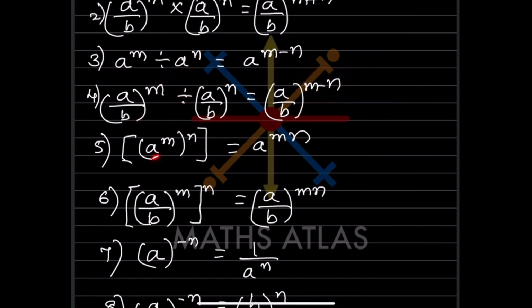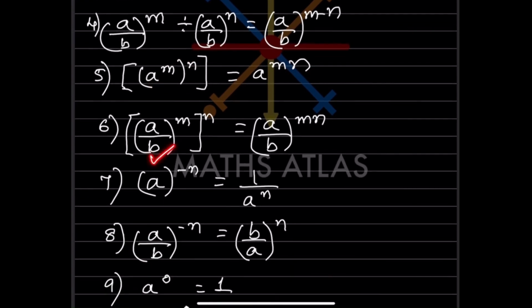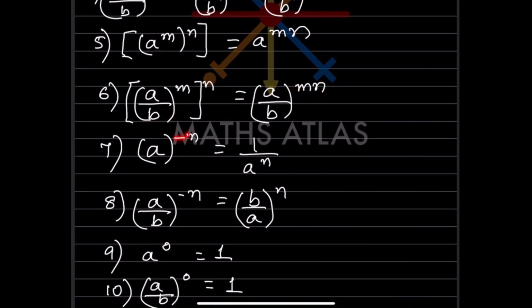Now see here what you can see, this should be multiplied, so this will be a raised to mn. Same over here, this is in a fraction, this should be multiplied, so it will be mn. Now this is a negative index, so whenever there is a negative index you have to make it positive, so that is going to be the reciprocal. So 1 over a raised to n, this will go in the denominator, so that becomes positive.